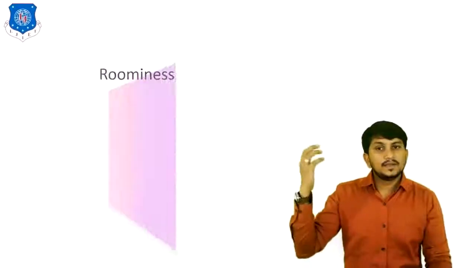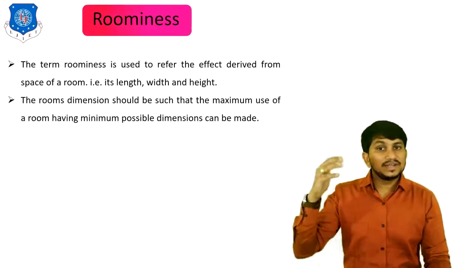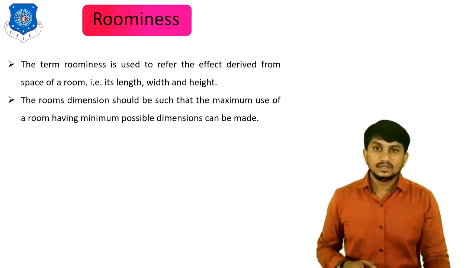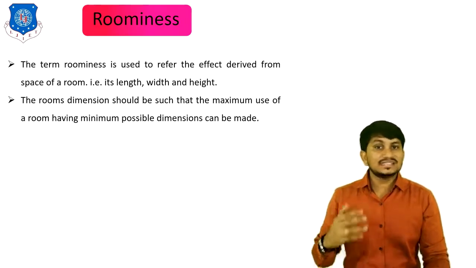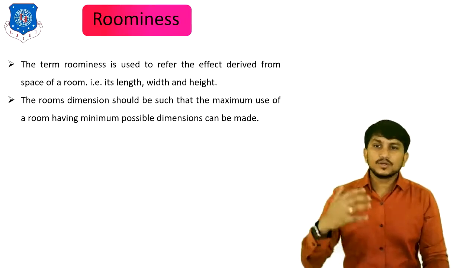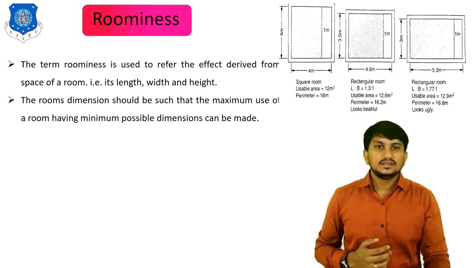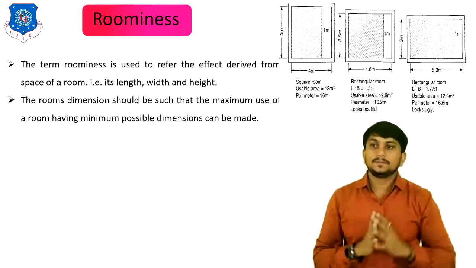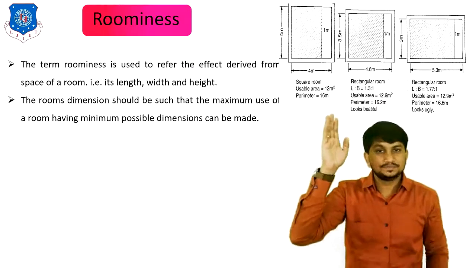Now let's move to the fifth principle, which is roominess. The term roominess is used to refer to the effect derived from the space of a room, like length, width and height. The room's dimensions should be such that the maximum use of a room can be made with the minimum possible dimensions. Here we understand this roominess principle by an example. If the room is of square shape like this,